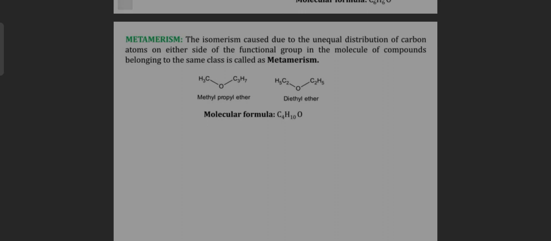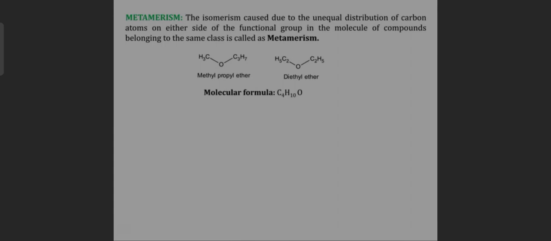Now, metamerism. The isomerism caused due to the unequal distribution of carbon atoms on either side of the functional group in the molecule of compounds belonging to the same class is called metamerism. For example, methyl propyl ether and diethyl ether. Molecular formula C4H10O.